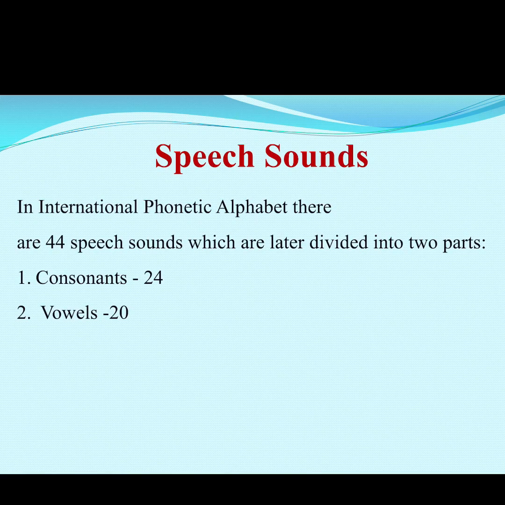Till now, we have done only 26 alphabets in English, and out of those 5 were vowels, and the rest, the other 21 letters, were considered consonants. But as we are talking about IPA, here we have 44 speech sounds, just like in the Hindi language, Swar and Vyanjan, we have heard about that. So here also we have consonants and vowels. There are 24 consonants and 20 vowels. So let us have a detail of these consonants and vowels.